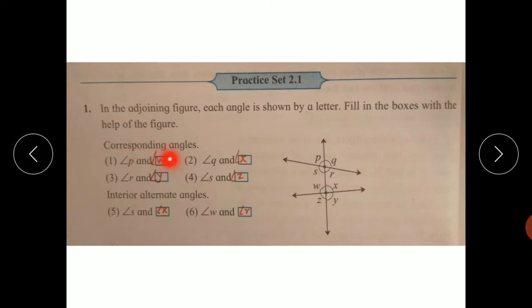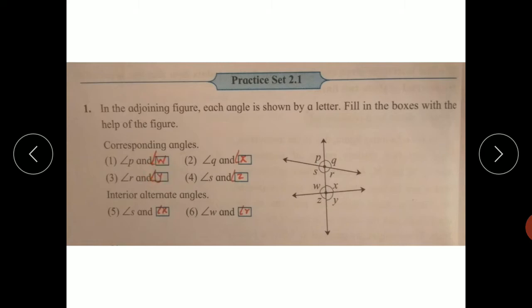Now corresponding angles, first pair. Angle P and dash. This angle P and angle W form the first pair of corresponding angles. So in the box there is angle W.